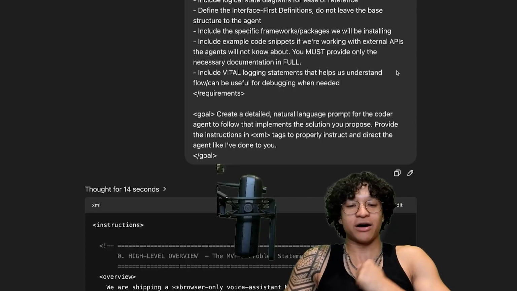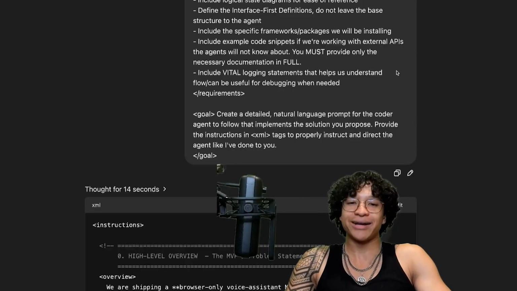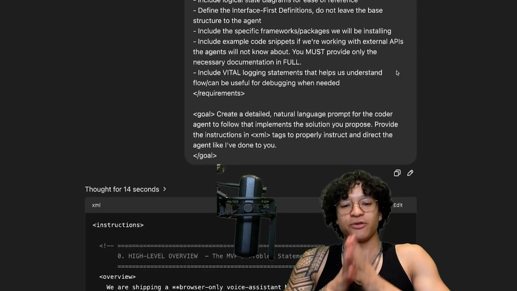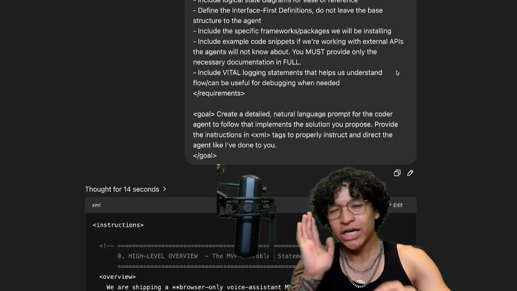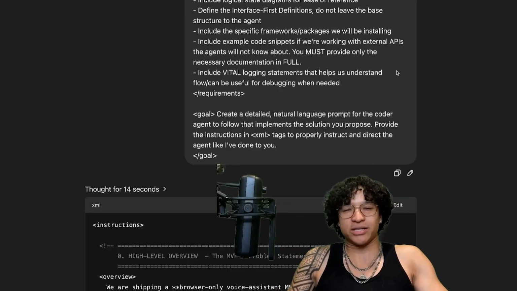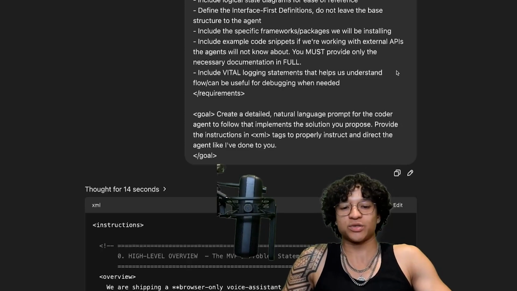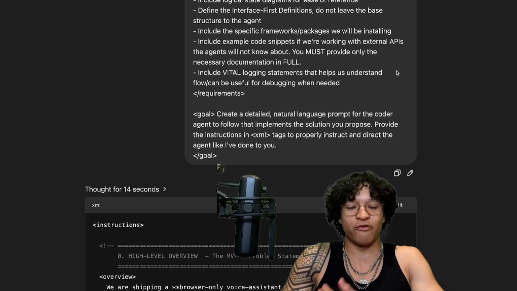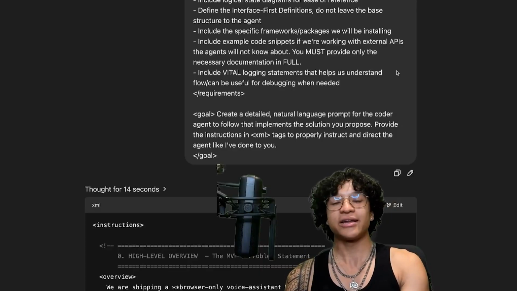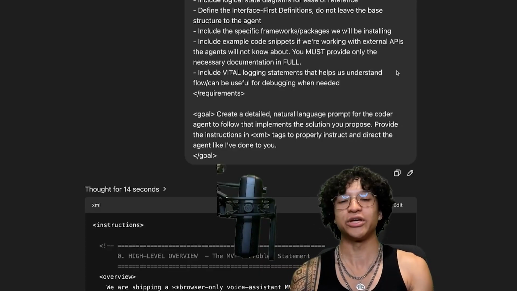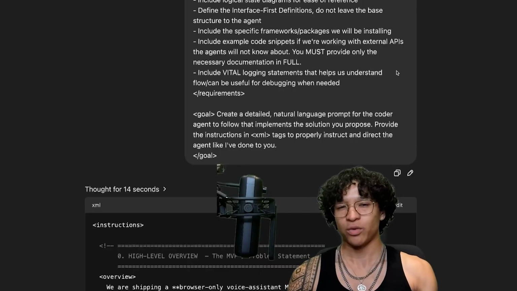plan based on all the research we did and format it in a very nice prompt for Claude Code to follow. We used to create PRDs or technical design documents, but I find this to be even better because we're just directly creating instructions for Claude Code to follow, rather than letting Claude Code follow an ambiguous PRD where it might do what it wants instead of what we want.